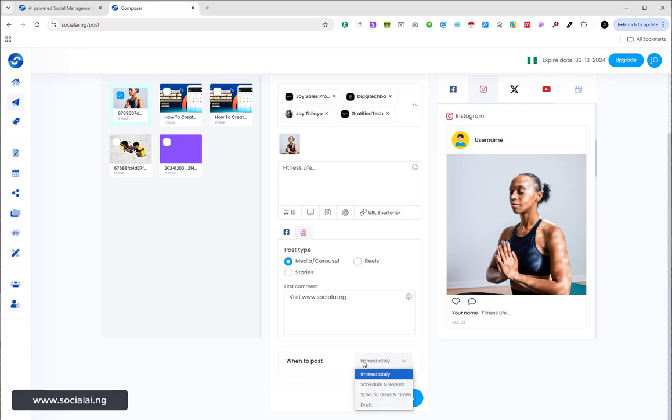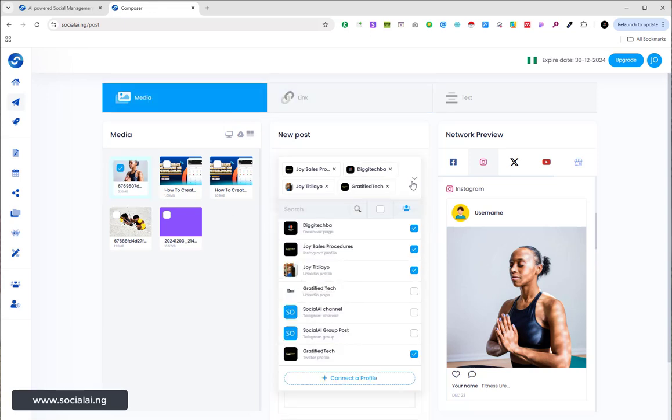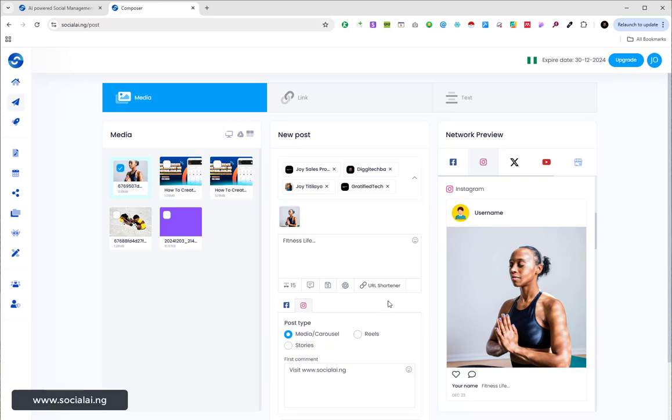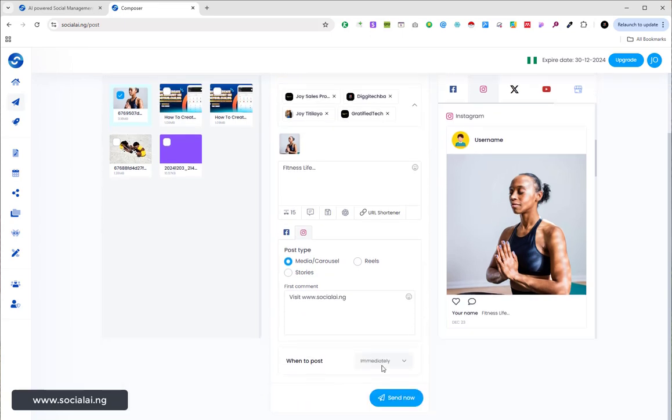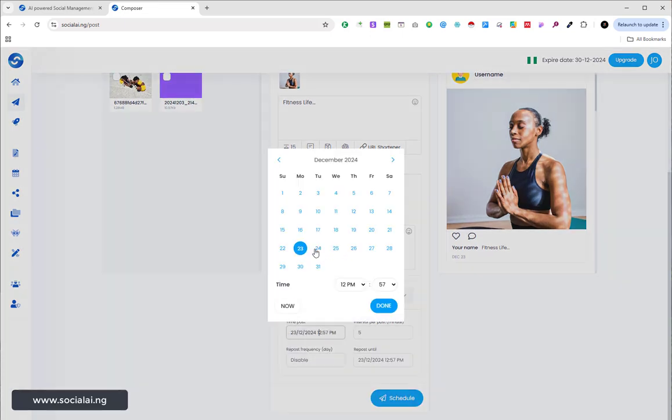So all I just need to do is publish my work. But before I do that, we have different options. If I want to publish immediately on all the selected profiles, you can see everything has been selected. All the ones that I want to use have been selected already. So that's if I want to publish immediately. And if I want to schedule and repost, right, I can make use of this, whereby I'm going to input the time and the day I want this to be posted.